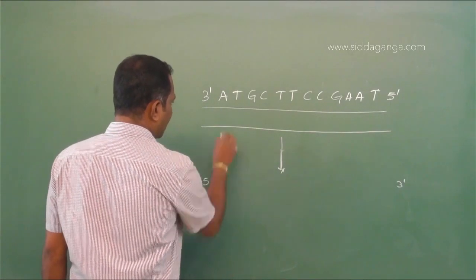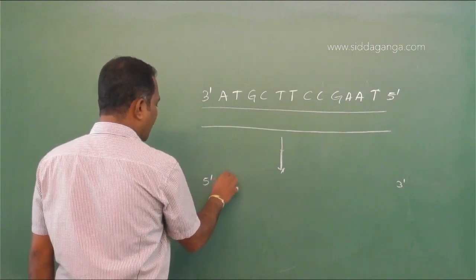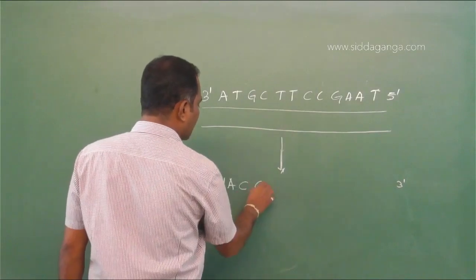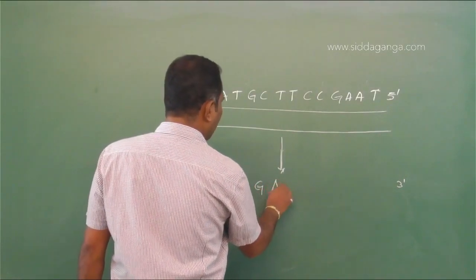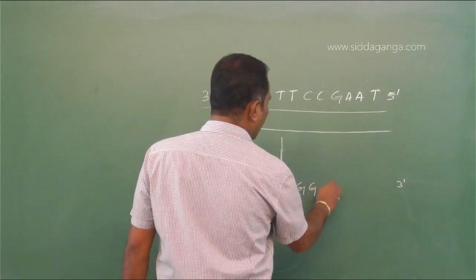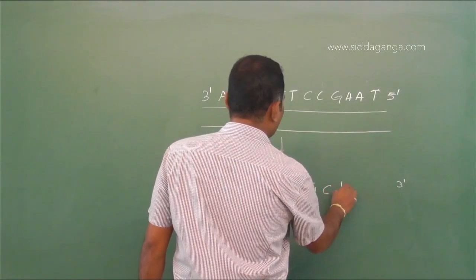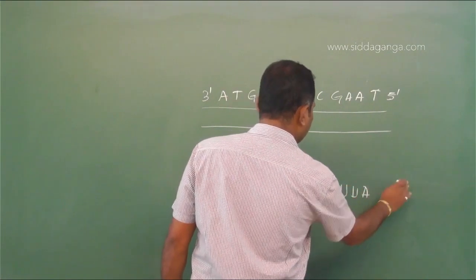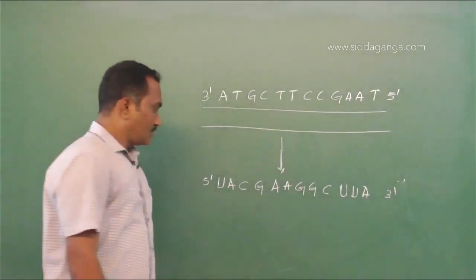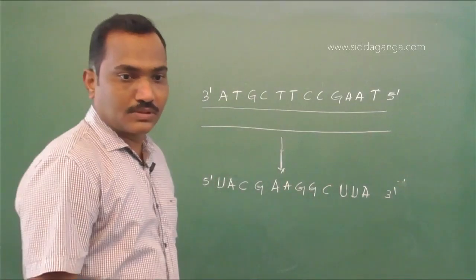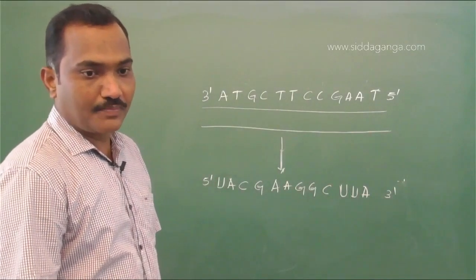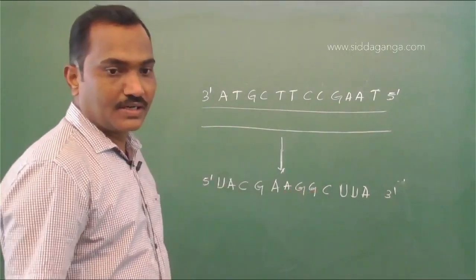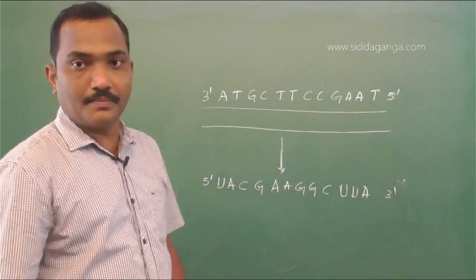Thymidine pairs with adenine, adenine pairs with thymidine, and instead of thymidine you have uracil in RNA. So we get UAC, GAA, and so on. Between the 5' to 3' options A and B, we can immediately click the answer B.